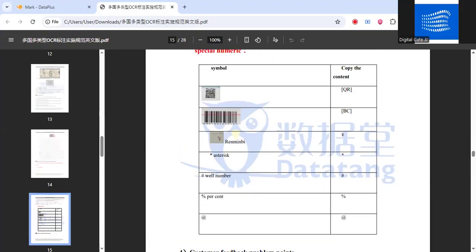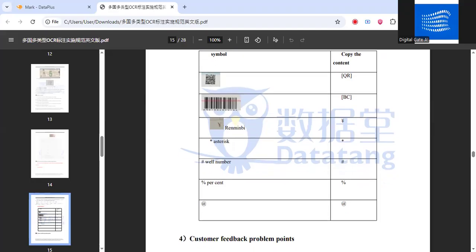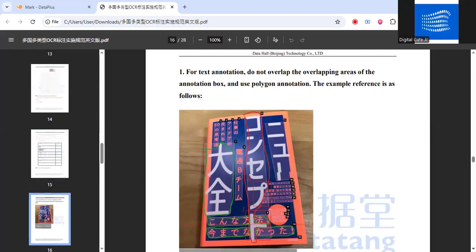So this is a table. If we have a QR code, then we have to mark this for barcodes. And these are the currencies, numbers, percentage, and the at sign. Okay, so these are some of the problems which were encountered while we were working formerly. So we have shared some examples here.